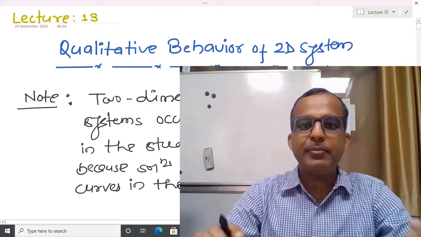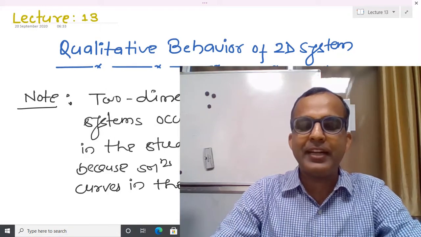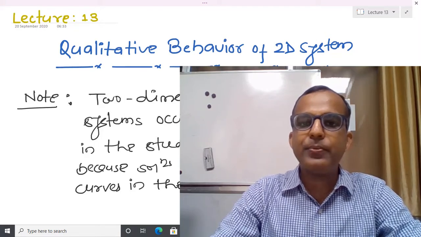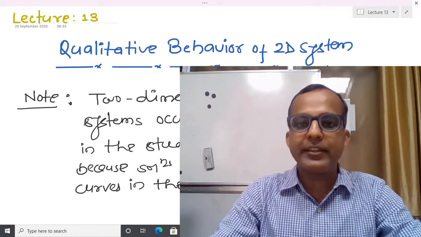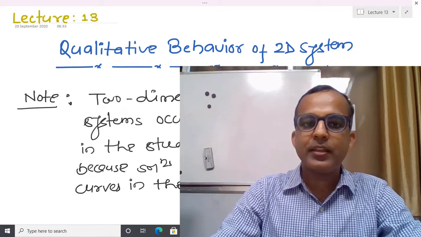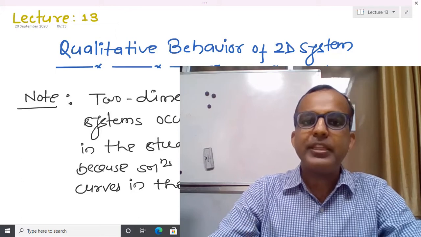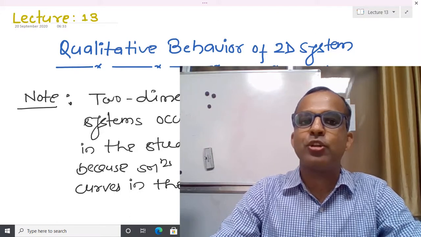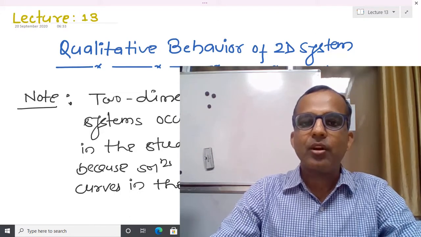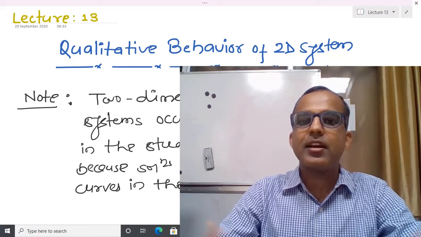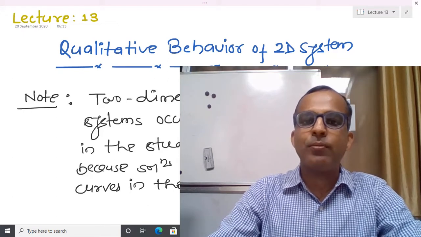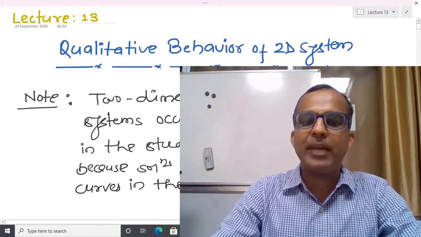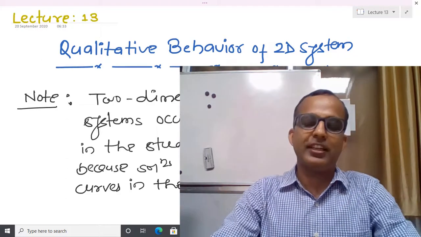Welcome back. In the previous class, we observed that if we have some autonomous system and we know the eigenvalue and eigenvector of the system matrix, then we are able to give the closed form solution of the autonomous differential equation x dot equal to Ax. So basically, one can easily construct the quantitative solution of the linear autonomous system with the help of the concept of eigenvalue, eigenvector, and if we know the initial condition.